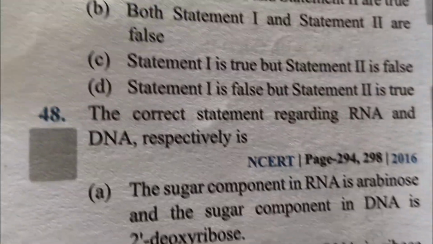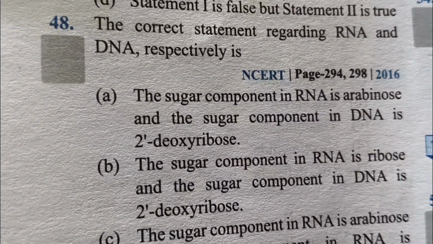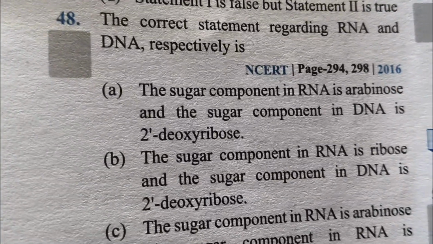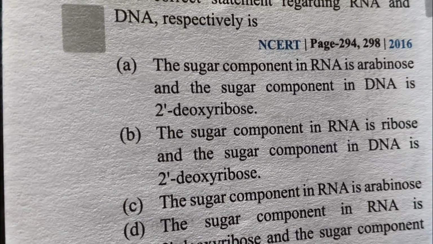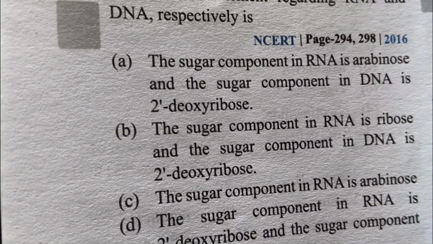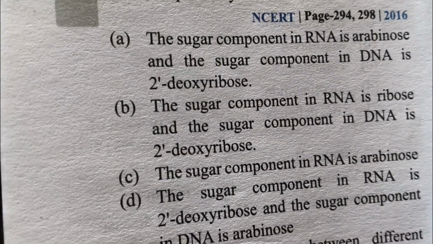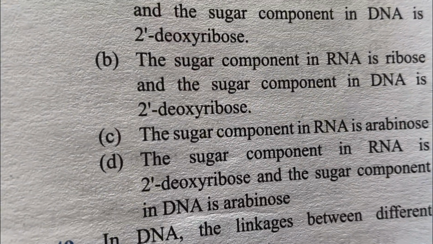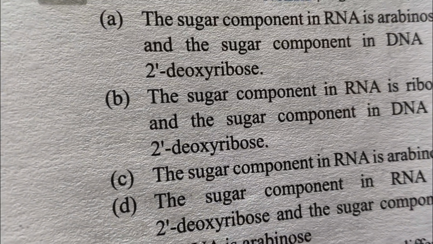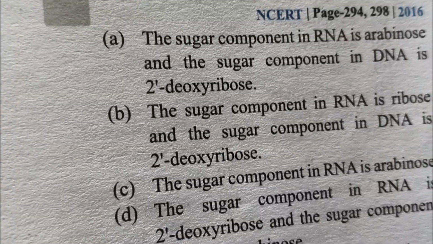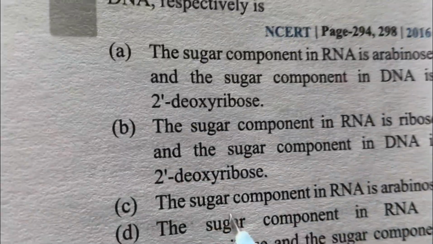Okay. Then second number question এ যাই আমরা. The correct statement regarding RNA and DNA respectively is. So the sugar component in RNA is ribose and the sugar component in DNA is 2-deoxyribose. Answer B. Sugar in DNA is 2-deoxyribose, whereas sugar in RNA is ribose. So option number B.